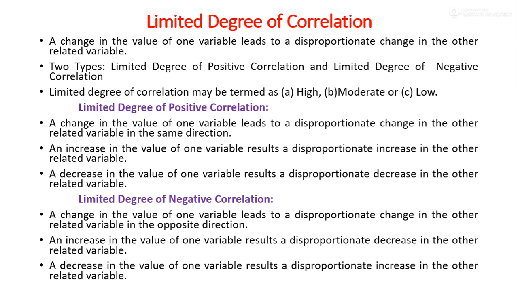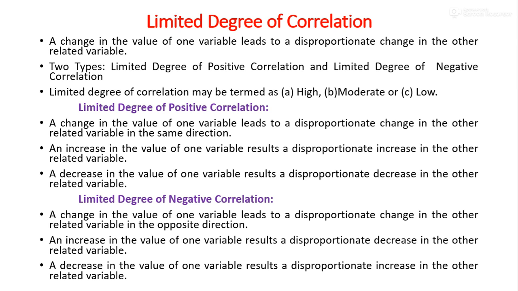Then let us see what is limited degree of correlation. If a change in the value of one variable leads to a disproportionate change in the other variable, it is called limited degree of correlation. Here, the change may take place in the same or opposite directions. The limited degree of correlation may be of different forms such as high degree, moderate degree, or low degree of correlation.